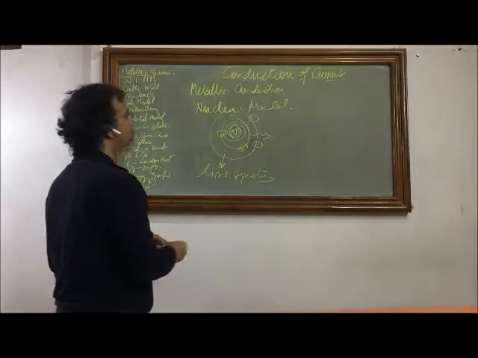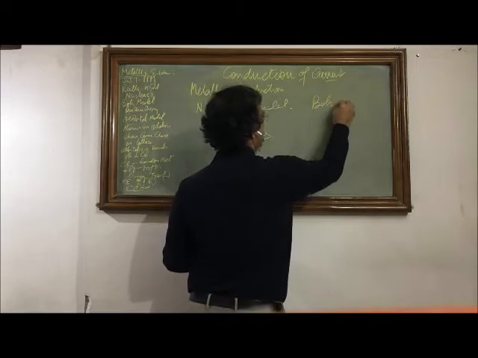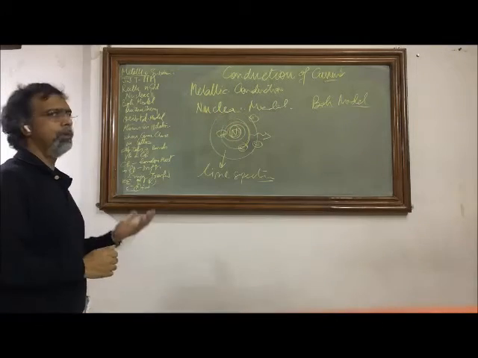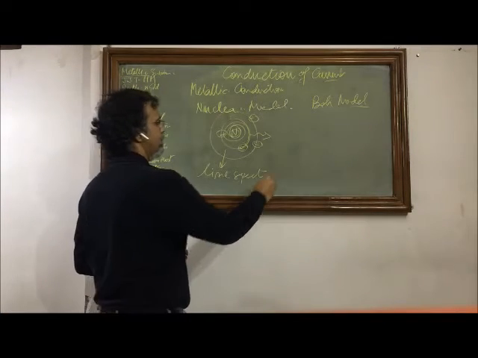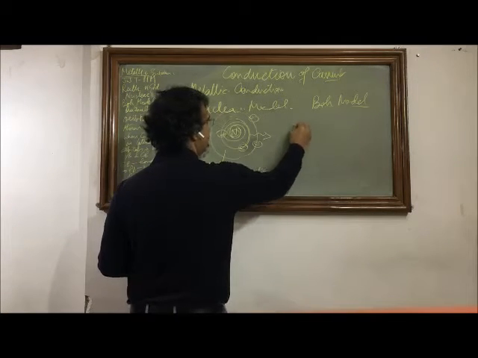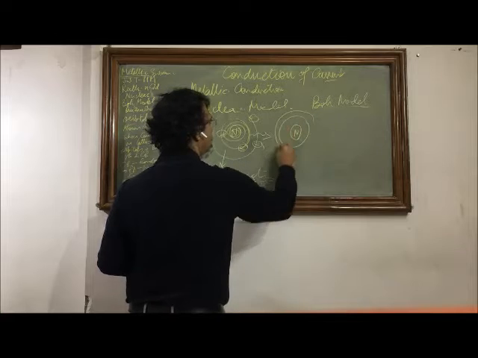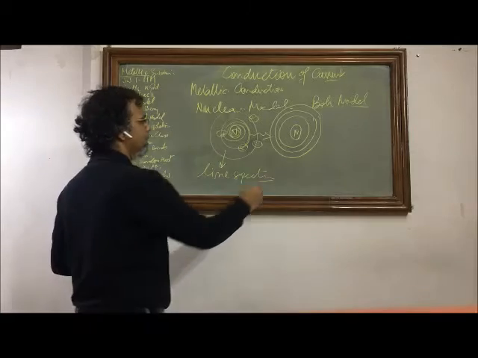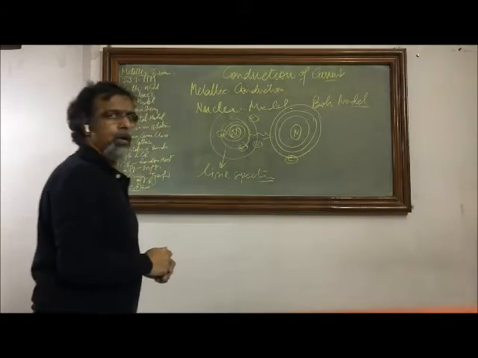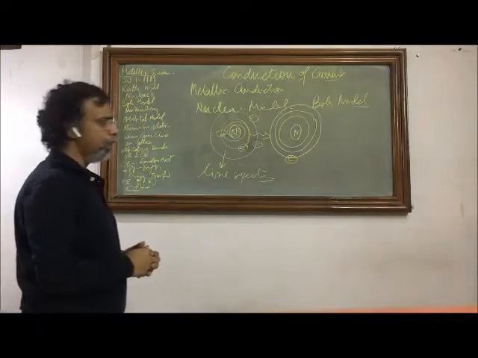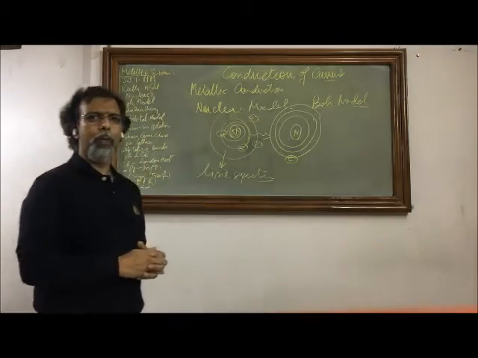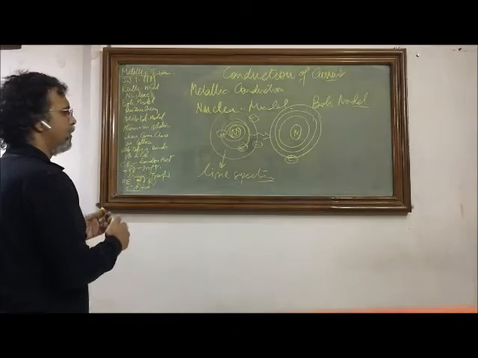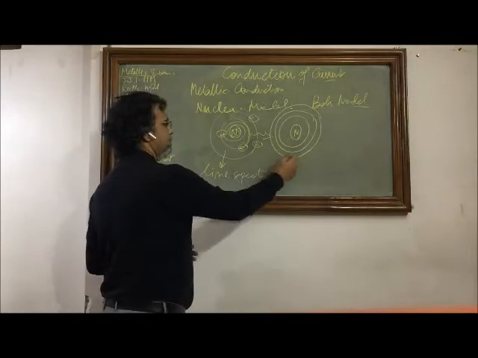Then came the Bohr model. The Bohr model was based on the quantum physics that was developing at those times, and he postulated that there is a nucleus and there are some, not all, but some special orbits that are possible in which an electron can move stably. It will not fall back into the nucleus, and this is how we had a better explanation of the atomic structure.